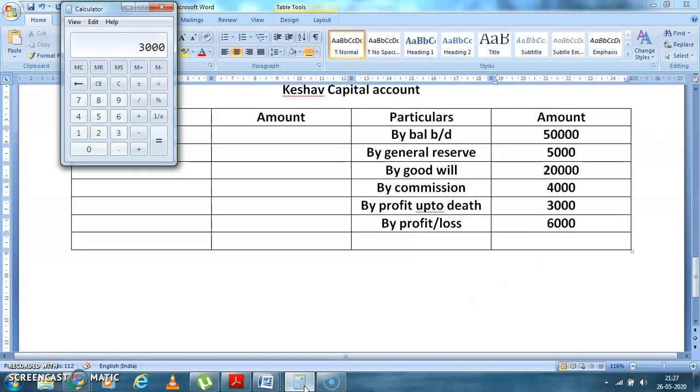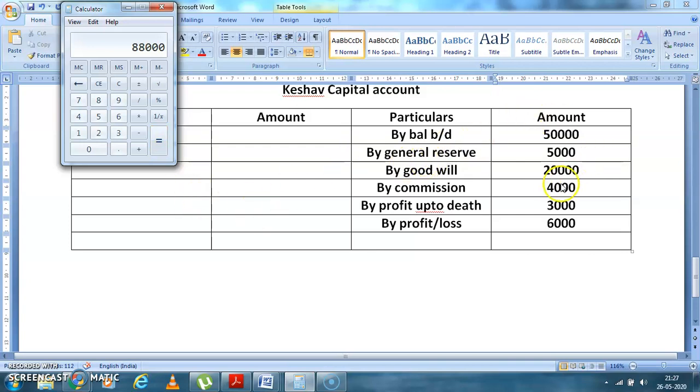So it is 50,000 plus 5,000 plus 20,000 plus 4,000 plus 3,000 plus 6,000. Again we'll see, 50,000, 55,000.